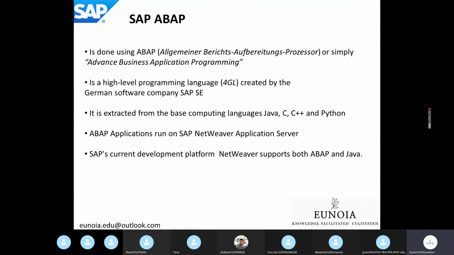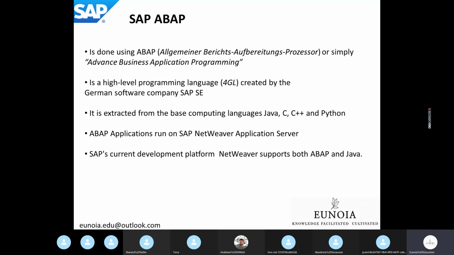Likewise, there are also small changes in ABAP syntaxes as per the NetWeaver application server that you are using. We'll be using the recent NetWeaver application server 7.5 and 7.4. Both we are going to use.